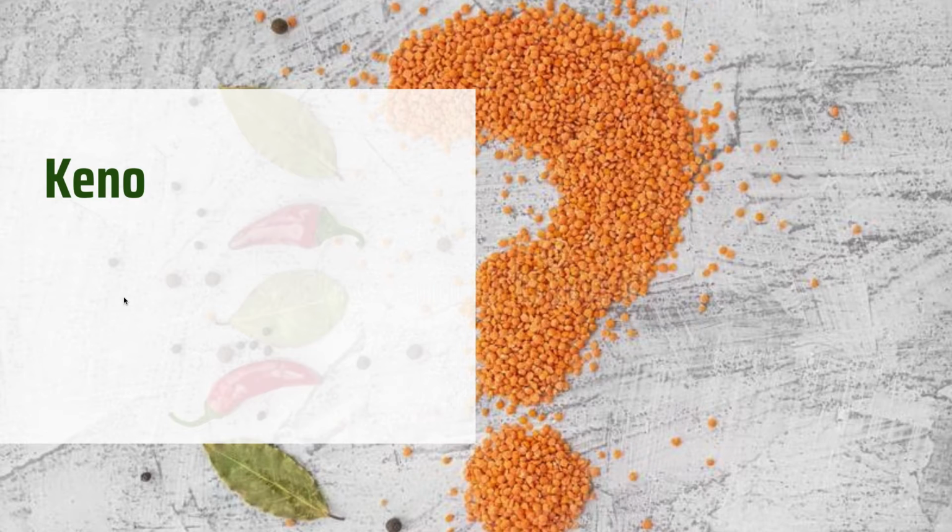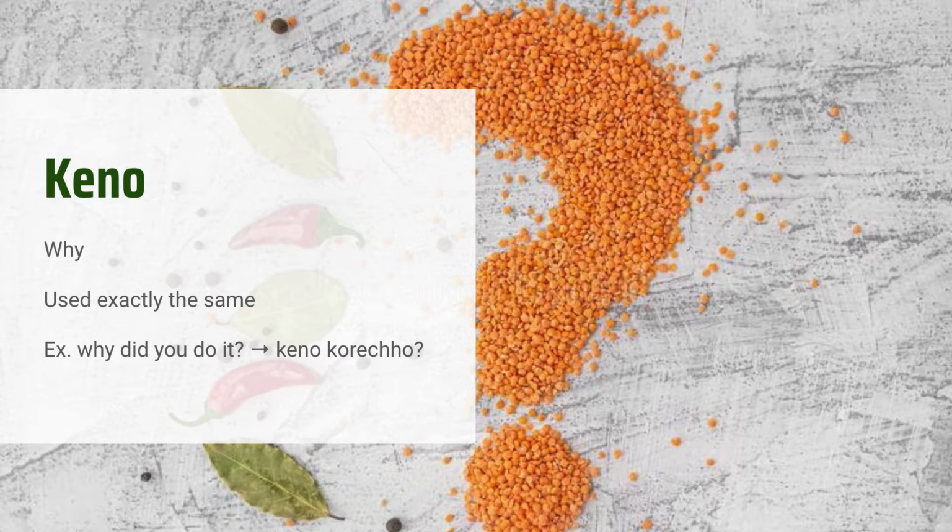Now, kano. That's our first question word. This one means why. It's used exactly the same way as English. And here's an example. If you want to say, why did you do it? You say, kano korecho. Korecho is the past tense you conjugation of korte, which means to do. So kano korecho means why did you do it?